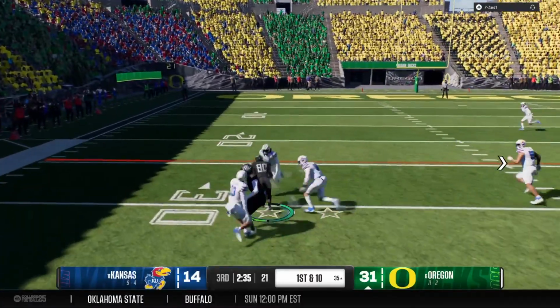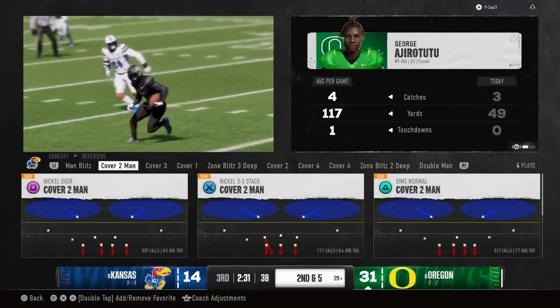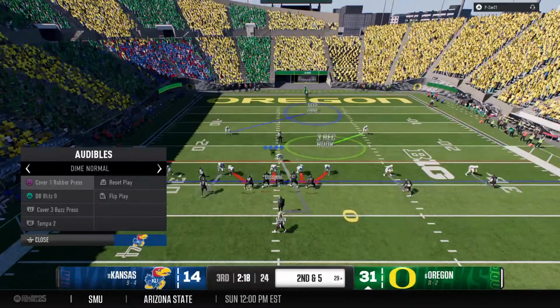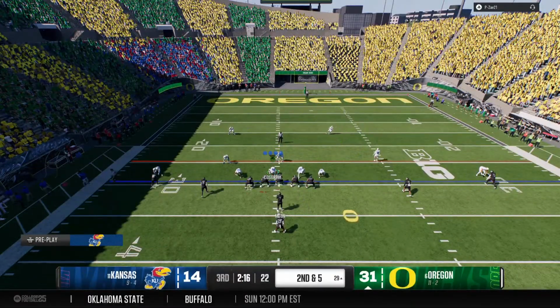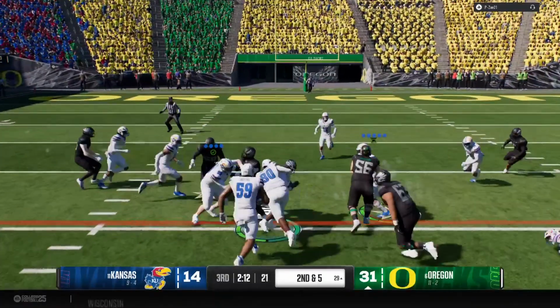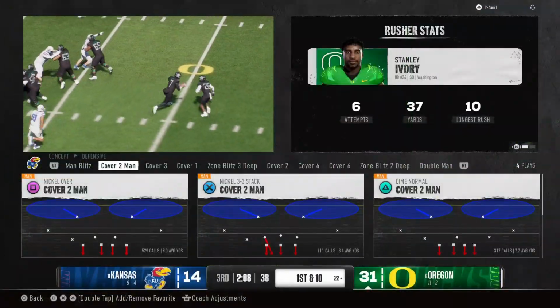Quick throw caught on the left side. They bring him down quickly, a short pitch and catch to get a little bit closer to the marker. 2nd down after that run on the previous play. One man at the backfield, and he'll get the football. There's the tackle, but 1st down yardage.